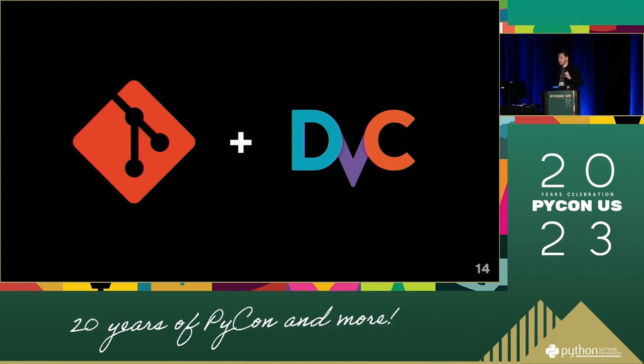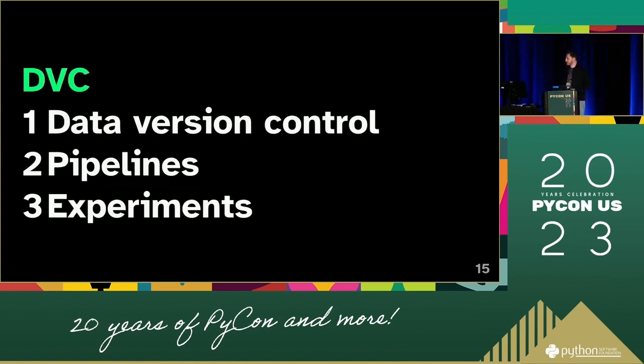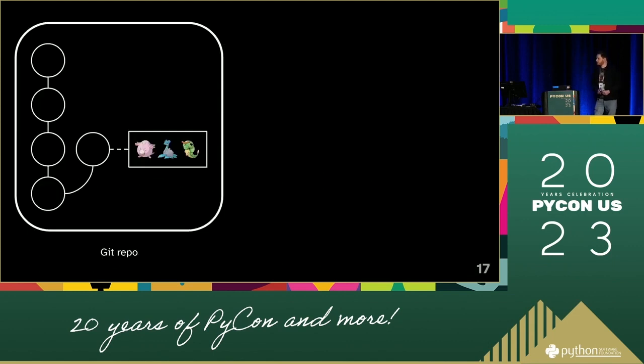DVC, its namesake is data version control, but there's a little more than that. Its main features boil down to three components. So you've got data version control, pipelines, and experiments. And I'll now go through those three components and then show you an implementation of a pipeline made in DVC. So first, the data version control.